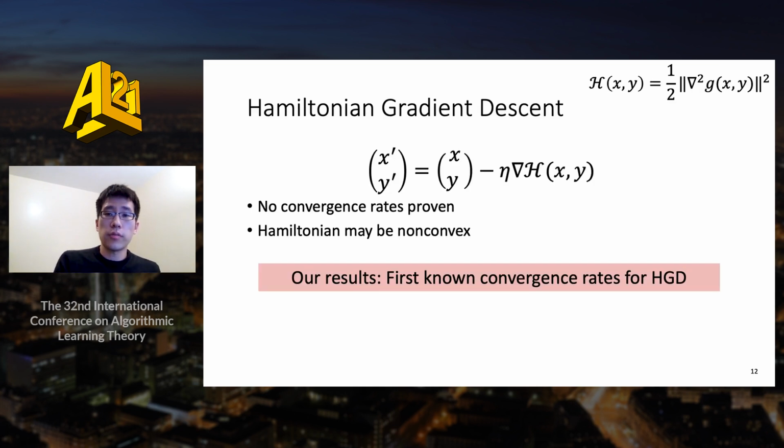As mentioned before, no convergence rates were previously proven for HGD. One obstacle is that the Hamiltonian may be non-convex, so we may get stuck at a local minimum of H, which will not be a min-max of G. Our main result in this paper is to prove the first convergence rates for HGD.